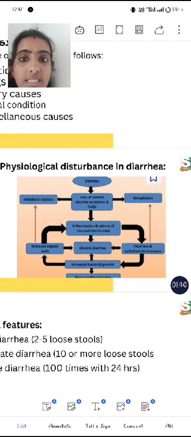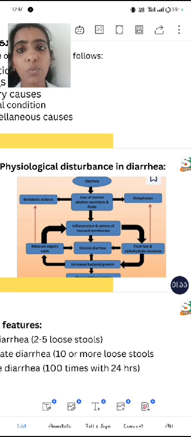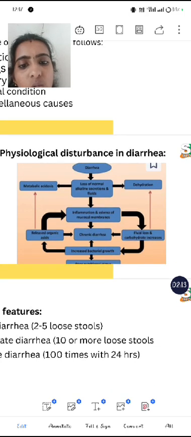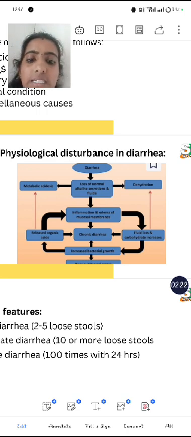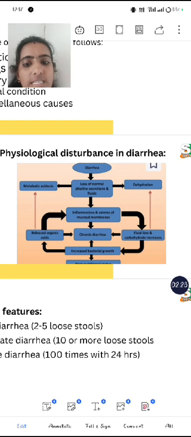The physiological disturbance in diarrhea: diarrhea leads to loss of normal alkaline secretion and fluids, and it also leads to metabolic acidosis and dehydration. It leads to inflammation and edema of the mucosal membrane, which can lead to release of organic acids, which leads to increased bacterial growth, and may also lead to chronic diarrhea and fluid loss and increased carbohydrate. So all this can cause increased bacterial infection, which causes multiple episodes of passing stools. So these are all the physiological disturbances in diarrhea.